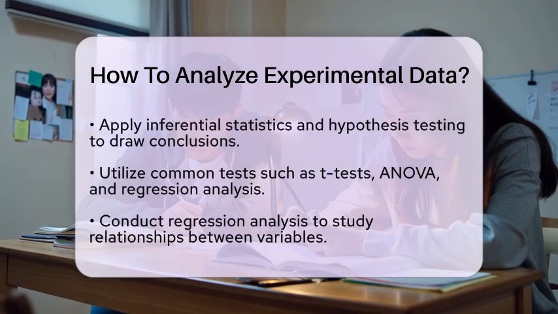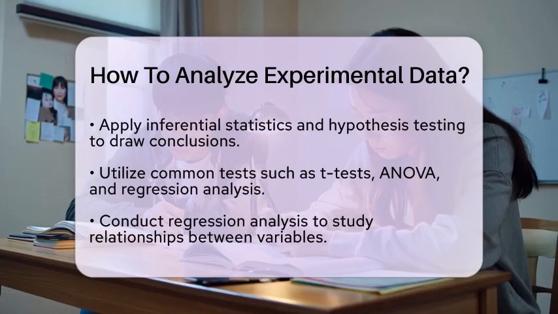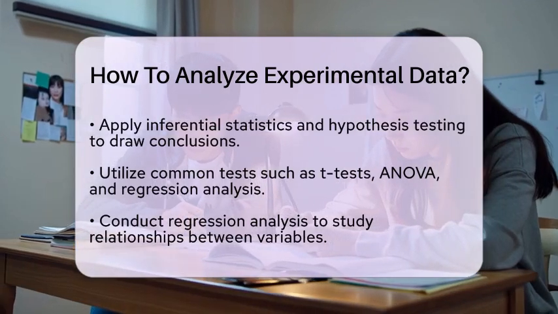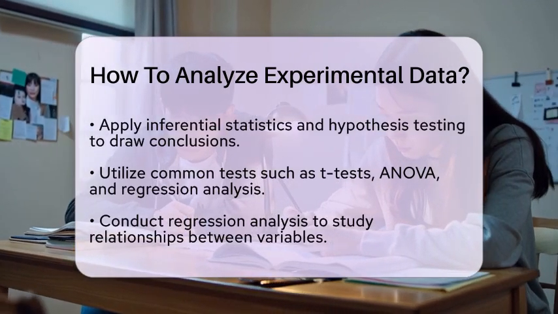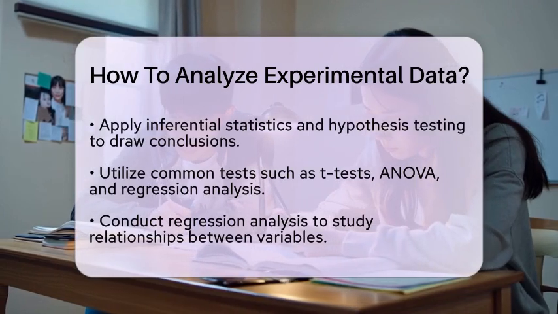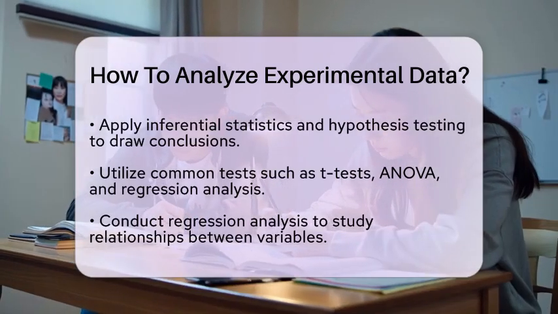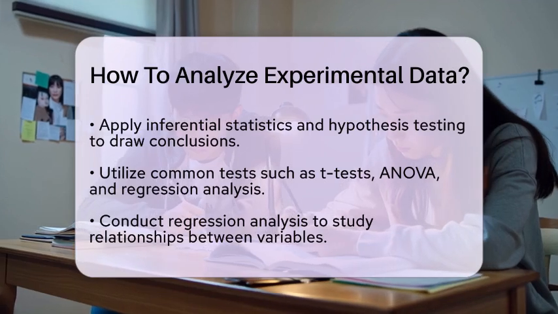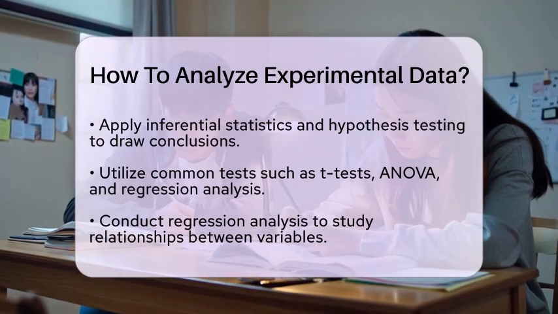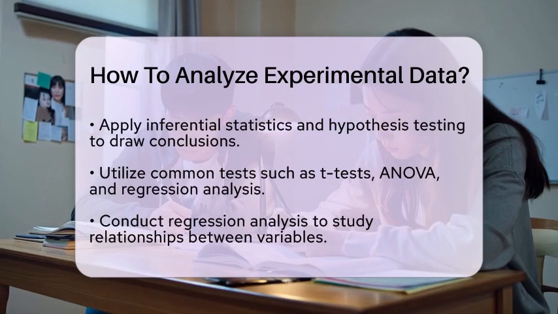If you are studying relationships between variables, regression analysis is your next step. This method estimates how changes in one or more independent variables predict changes in a dependent variable. You can choose simple linear regression or more complex models depending on your experiment.